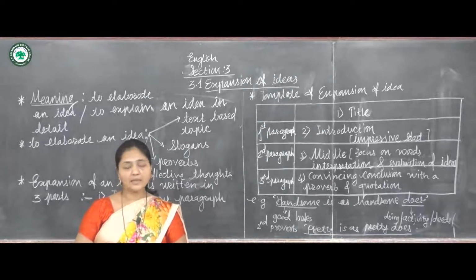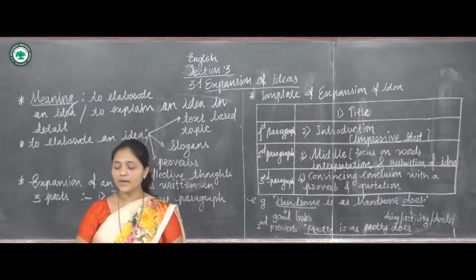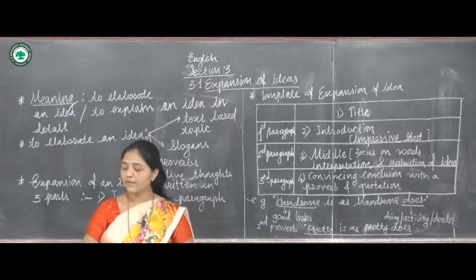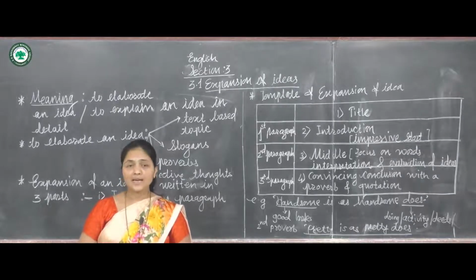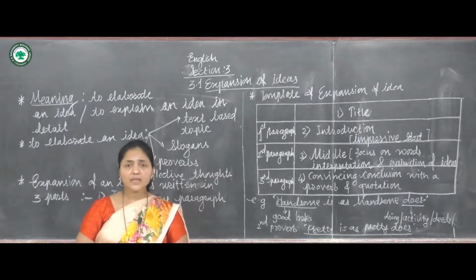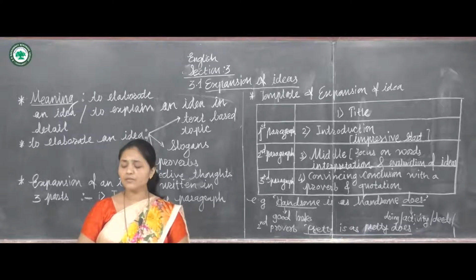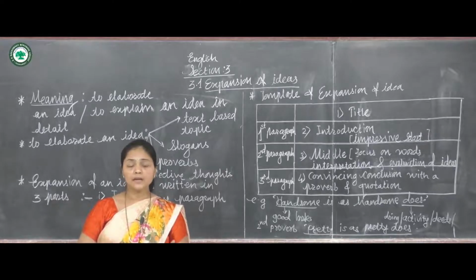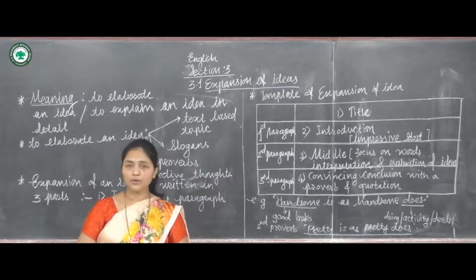For example, a given proverb is already provided on page number 97, and that is: make hay while the sun shines. You can give other proverbs related to season, for example, every cloud has a silver lining, or one swallow does not make a summer. Guess the meaning of the above proverbs.